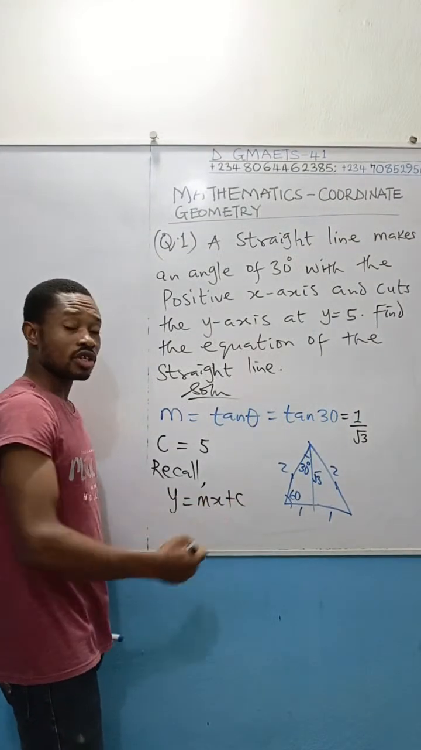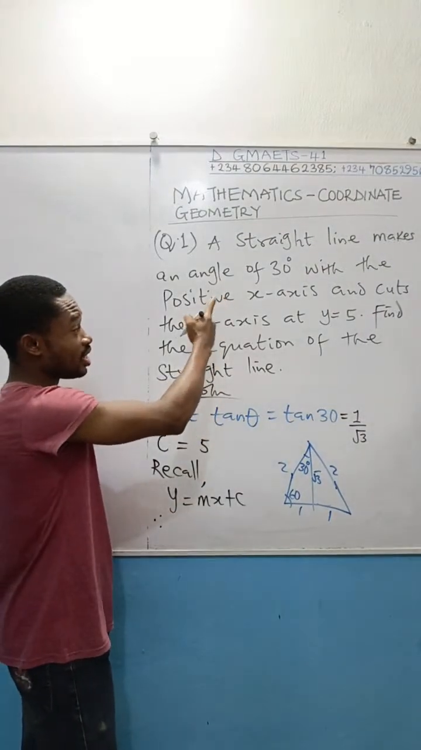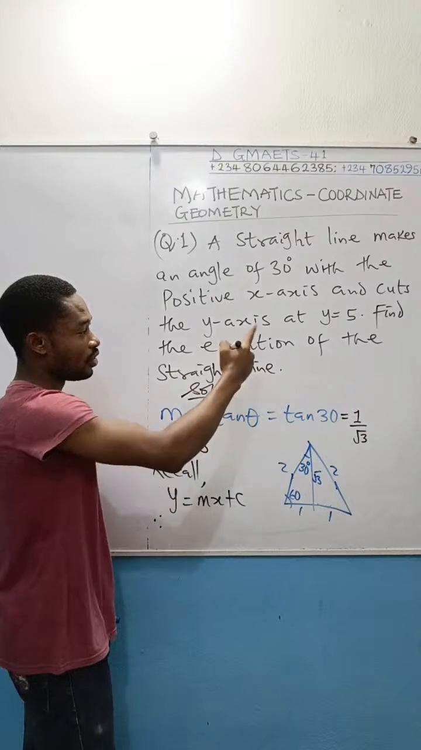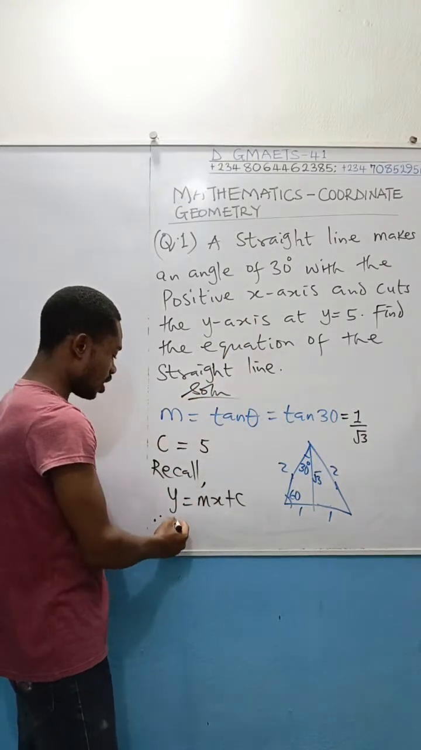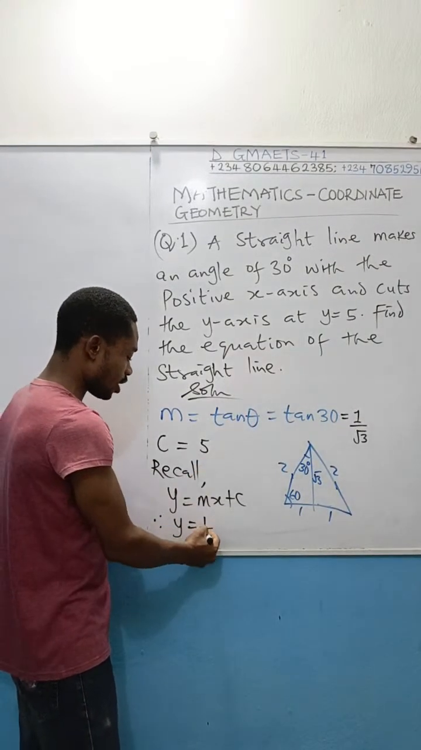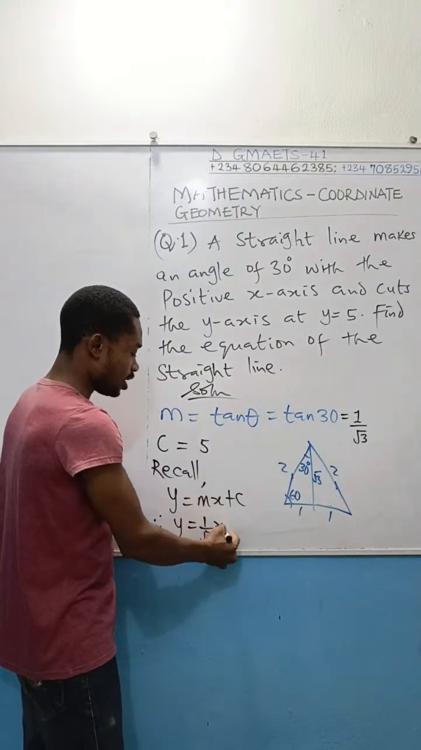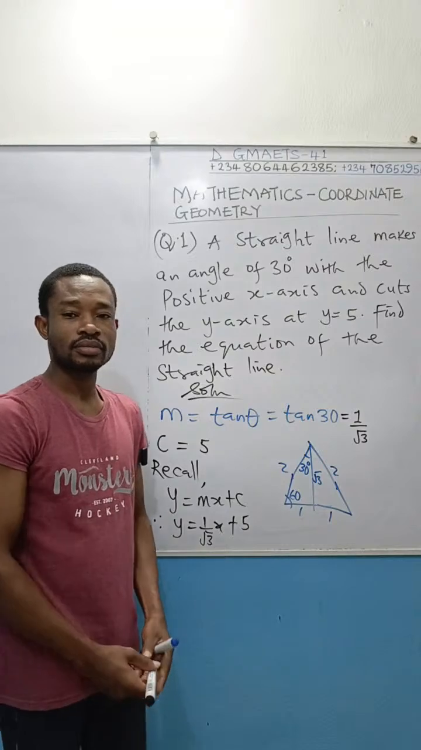So in this case, I'll just simply substitute for m and c, and the equation of this line that made an angle of 30 degrees with the horizontal having an intercept of y equal to 5 is given as y equal to, our m is 1 over root 3, multiplied by x, and then plus the intercept, which is 5.